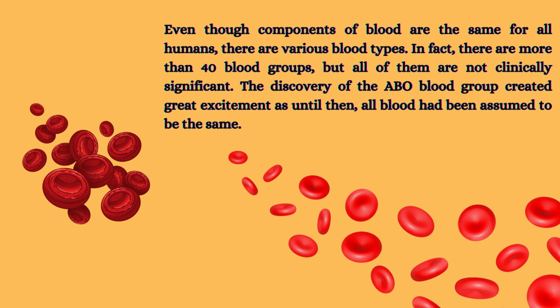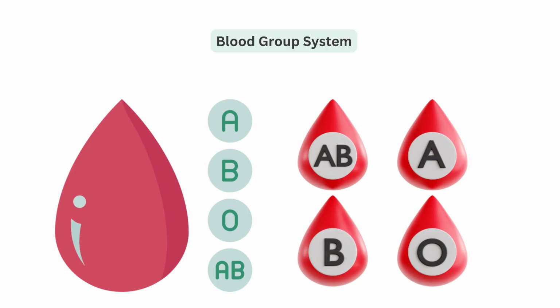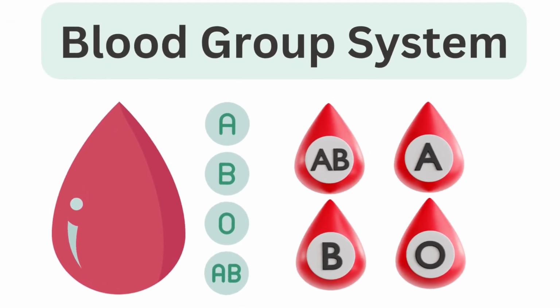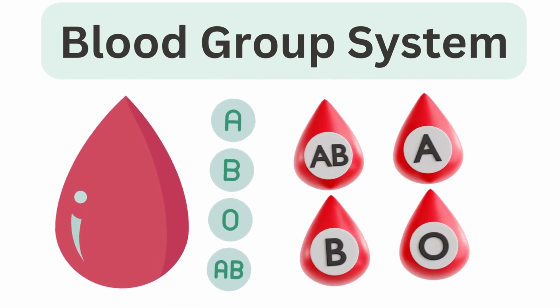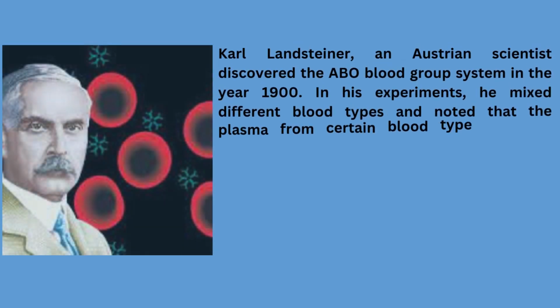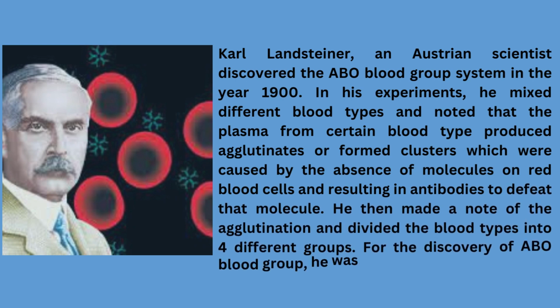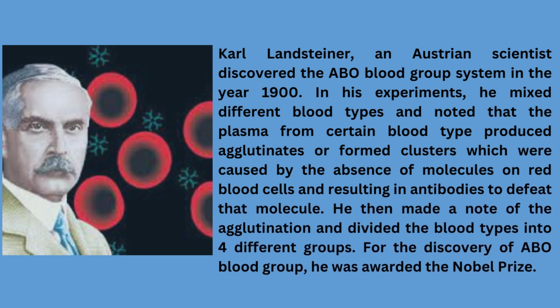The discovery of the ABO blood group created great excitement, as until then, all blood had been assumed to be the same. Karl Landsteiner, an Austrian scientist, discovered the ABO blood group system in the year 1900.